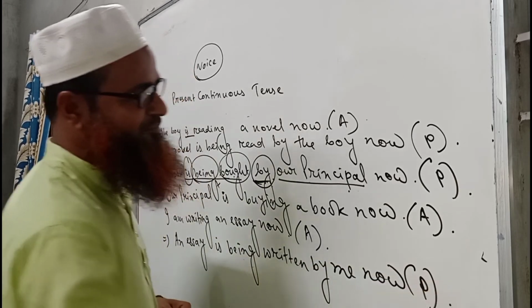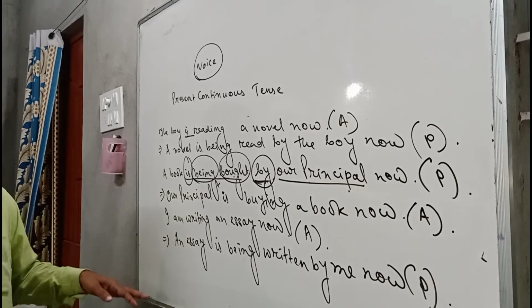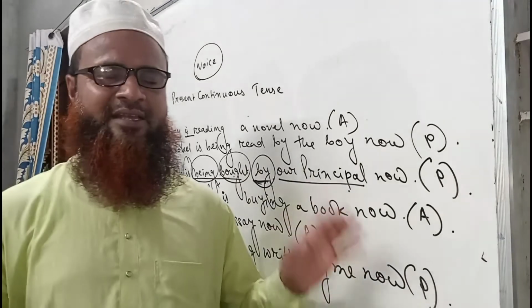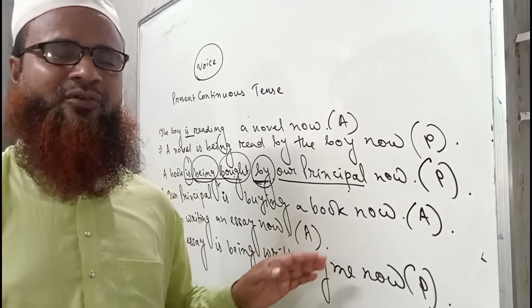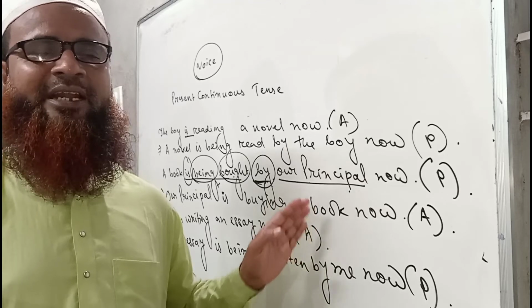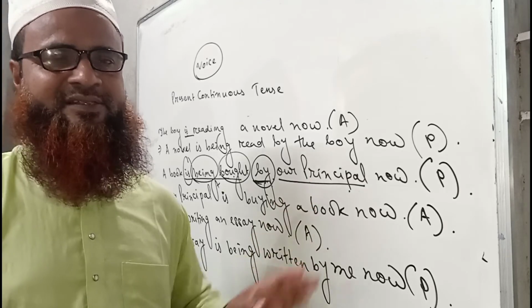So this is the passive form of the sentence I am writing an essay now: an essay is being written by me now. So it is very easy to understand, and if you try and want to remember, then everything will be very easy.